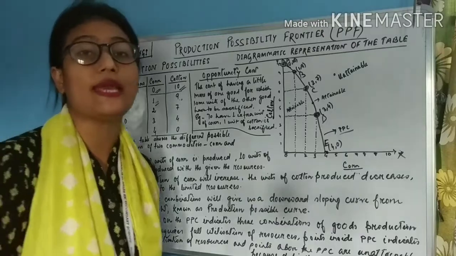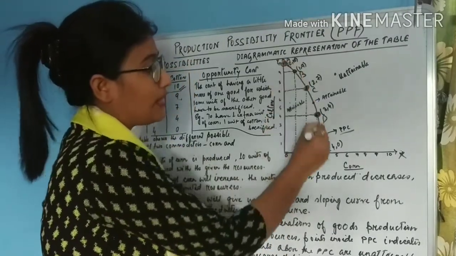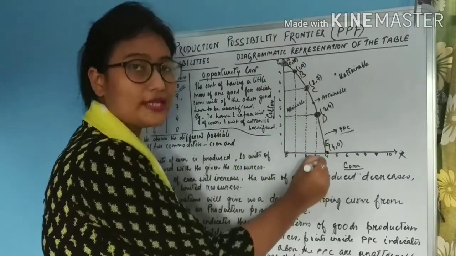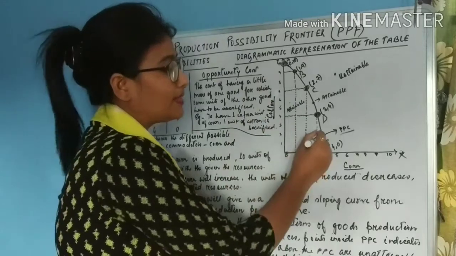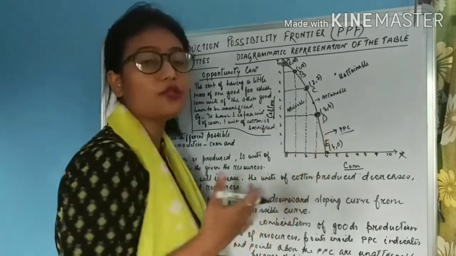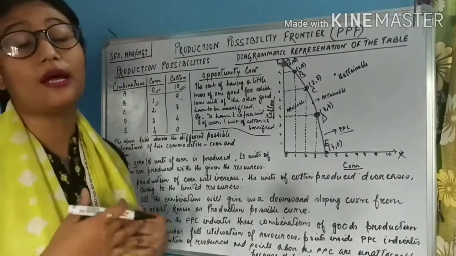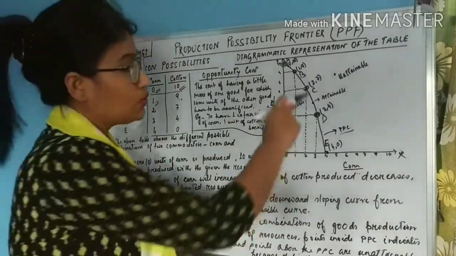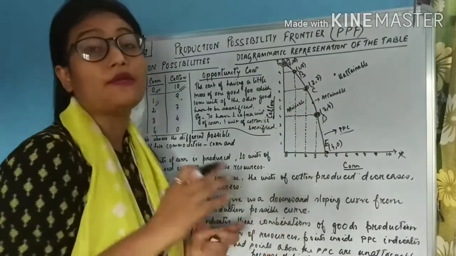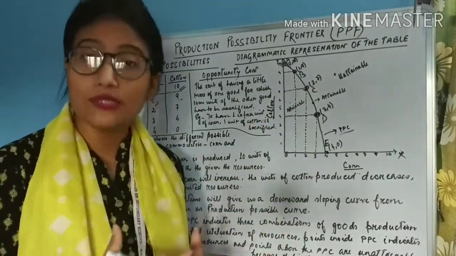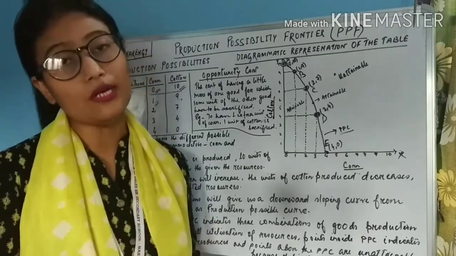So students, let me explain this point in detail. All the points which lie exactly on the PPC curve, for example this point, and we can have multiple points here, just because we have not drawn them does not mean that we only have 5 possible combinations. There are numerous possible combinations. So all the points which lie exactly on the PPC curve represent those combinations of goods and services, the production of which will utilize all the resources.